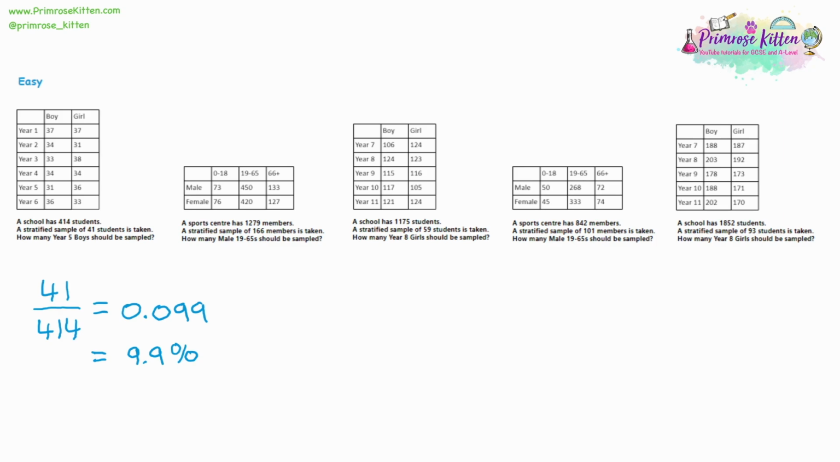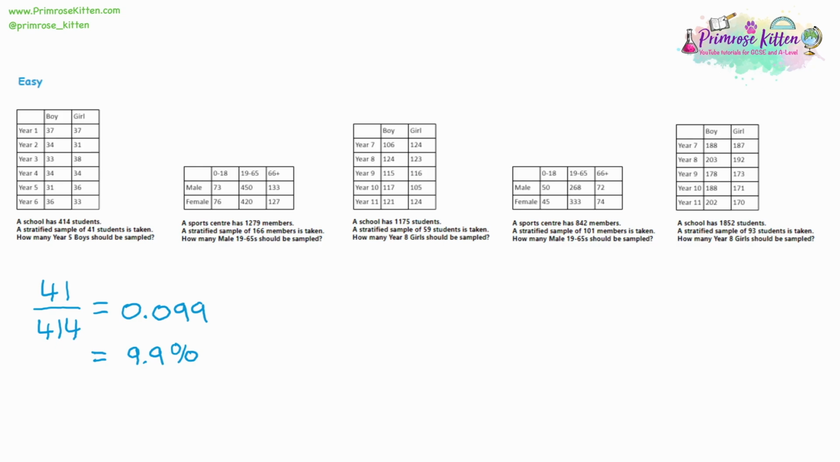So what that means is that you don't just ask 9.9% of the students in the entire school, because it might be easier just to walk into year 1, ask all the students in the year 1 class, and then you're done, you've got up to your number. But the opinions in the other classes might be different. So what you want to do is ask 9.9% of every single identifiable group of students. So 9.9% of the year 1 boys and the year 1 girls, 9.9% of the year 2 boys and the year 2 girls, and so on. It just makes your sample fair.